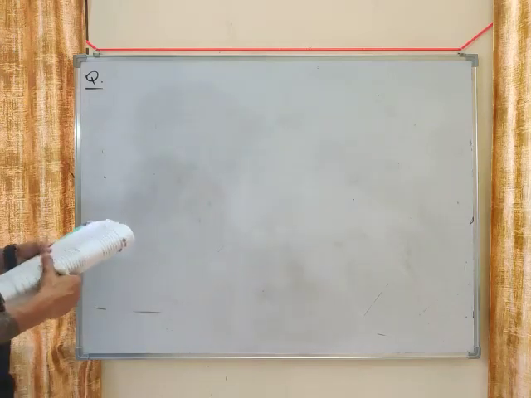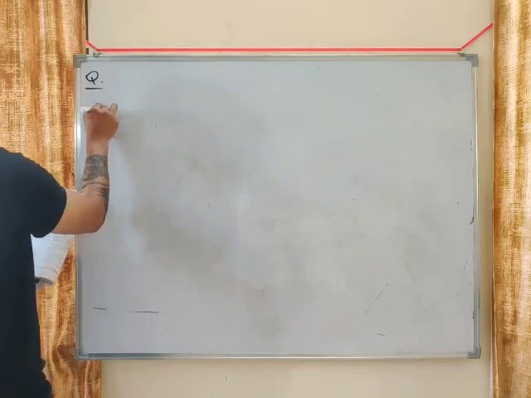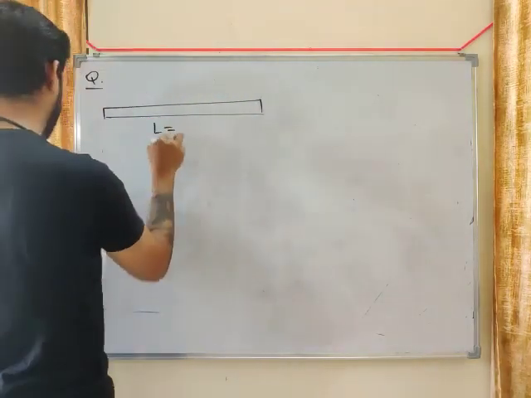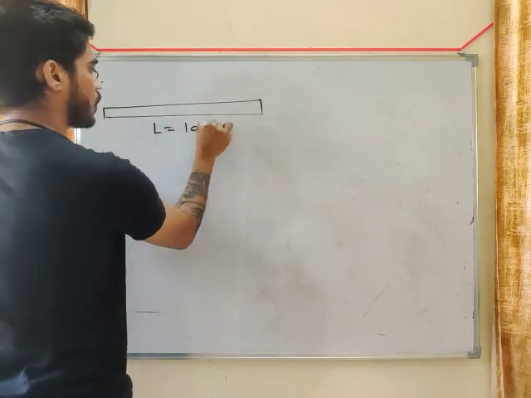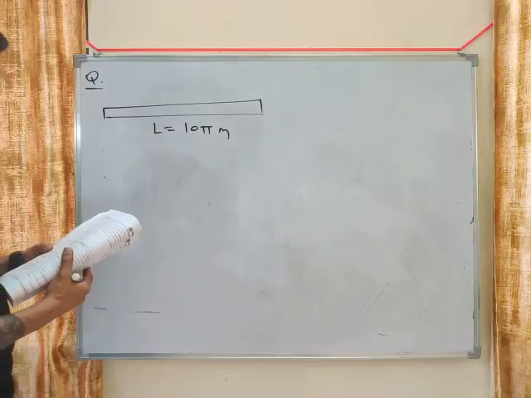So what is this question? Consider a beam of length L equals 10 pi meter.